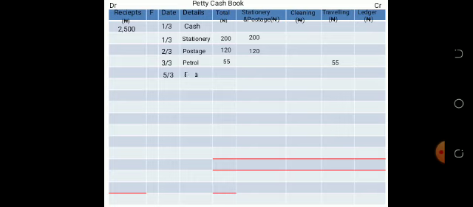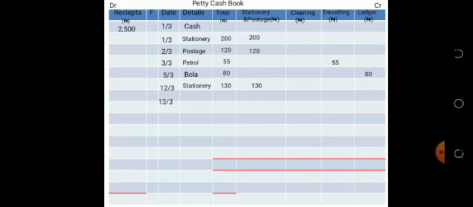5th of March, Bola. Bola is the name of a person, so that means it's a creditor. So we paid Bola how much? 80 naira. Take it to the ledger column and put 80 naira. 12th of March, stationery, 130. Put it under stationery.